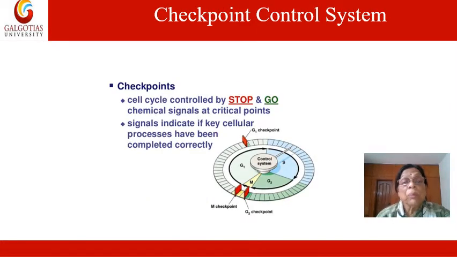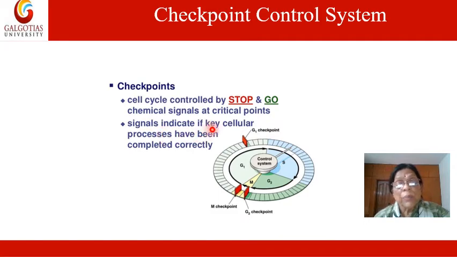Now, checkpoints of the control system. So checkpoints in the control system are the following. What do checkpoints do? The cell cycle is controlled by stop and go. Either the cycle will be stopped at that stage only, or it will be continued. This is controlled by chemical signals at critical points.